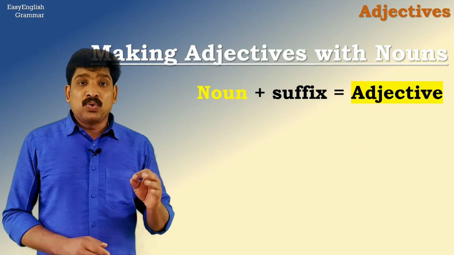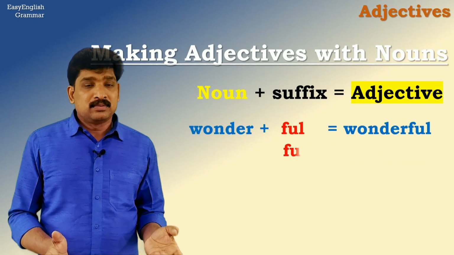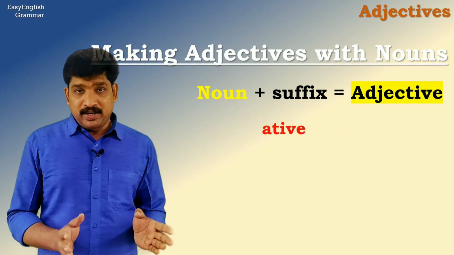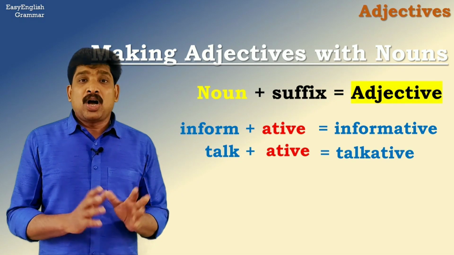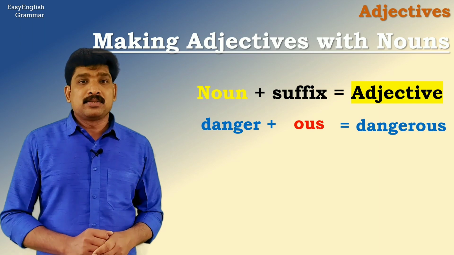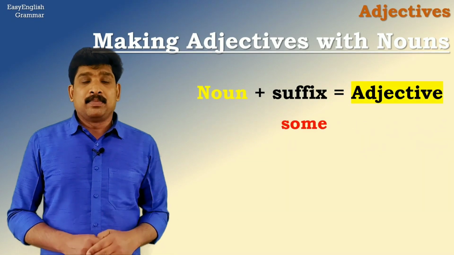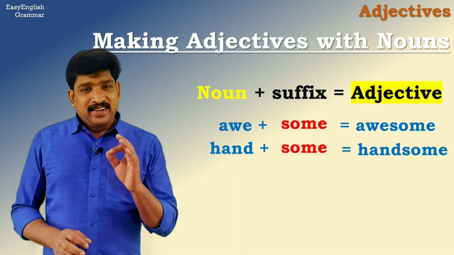Another suffix is full, like wonderful, powerful, etc. Another suffix is ative, like informative, talkative, etc. Next suffix is ous, like dangerous, enormous, etc. And finally, another suffix is some, like awesome, handsome, etc.